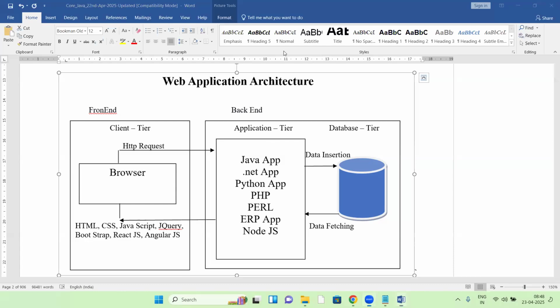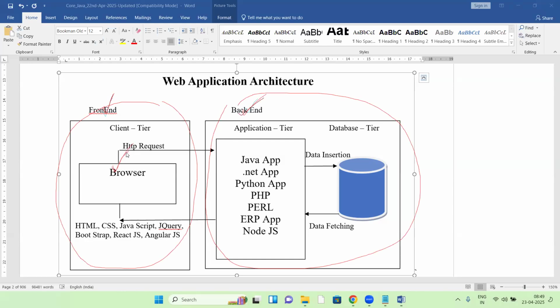In a web application, there are two parts: a front end and a back end. So front end means a browser environment.